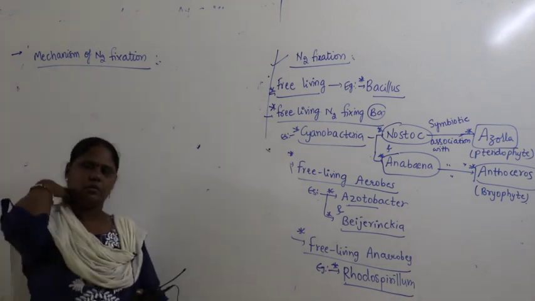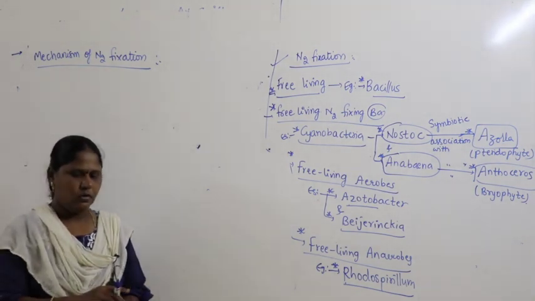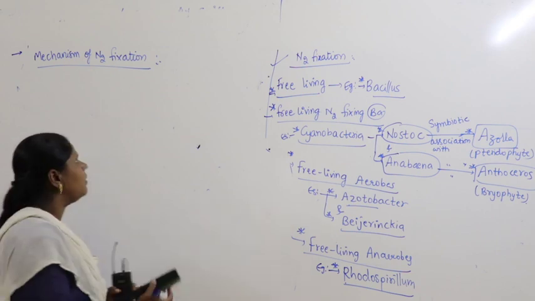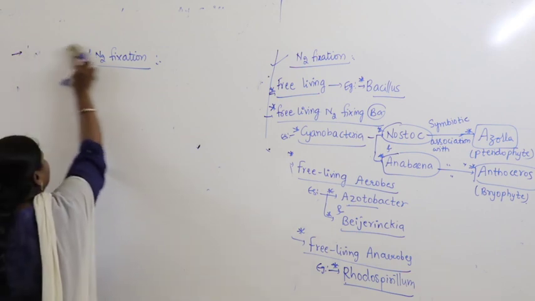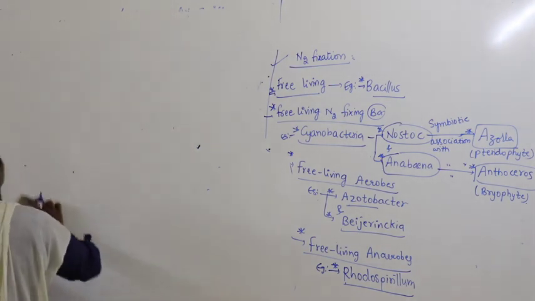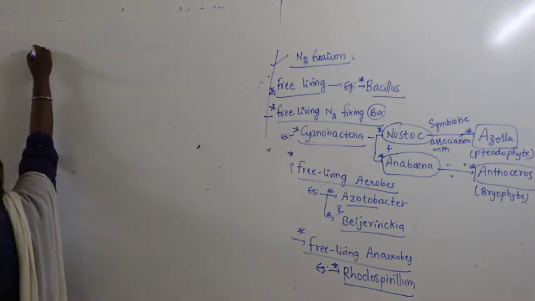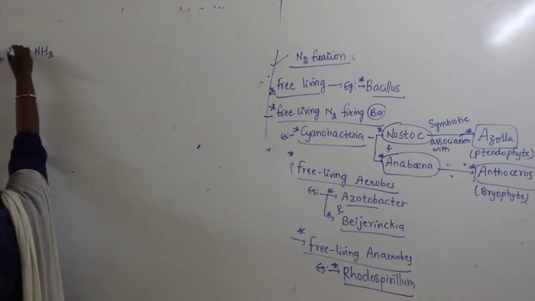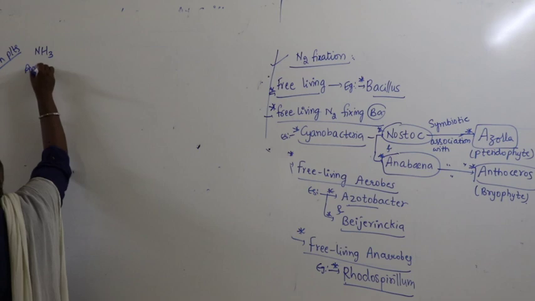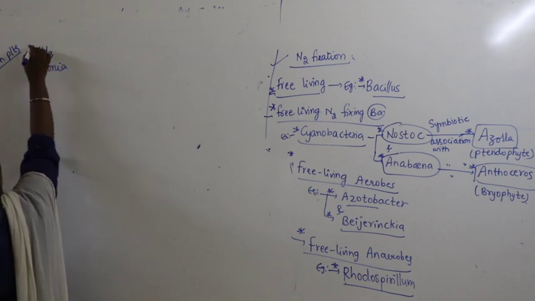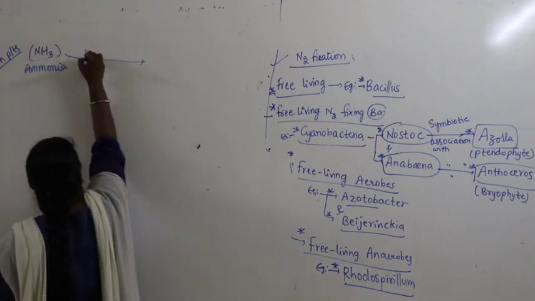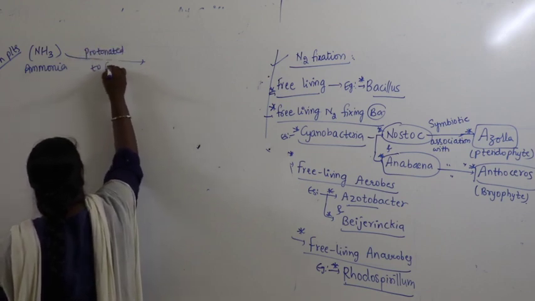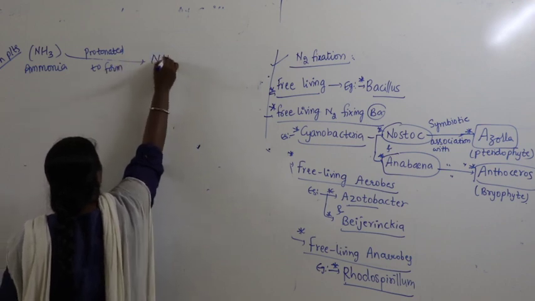Now, when we look at the mechanism of nitrogen fixation, finally in the reaction what is produced is called ammonia. Let's begin from there. So here ammonia is produced. In plants, this ammonia is protonated to form ammonium.